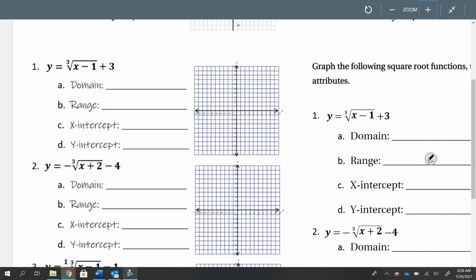So, number one, y equals the cube root of x minus 1 plus 3. All right? The domain is all real numbers, or you can write negative infinity to infinity. The range is all real numbers. You can write negative infinity to infinity. But to find the x and y intercept, again, you know we have to graph it. So again, go to Scratchpad Graph and type it in. This time, you're not typing square root, you're typing cube root, which you have to hit control.